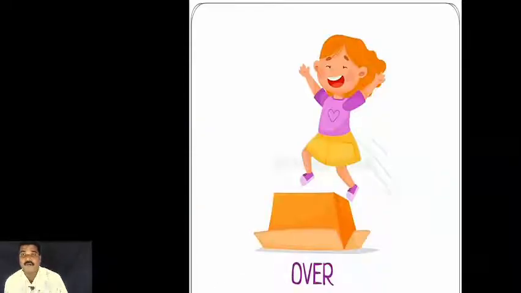Next word, over. We realize the word happiness when we finish our work; over means finished. Now here is over.